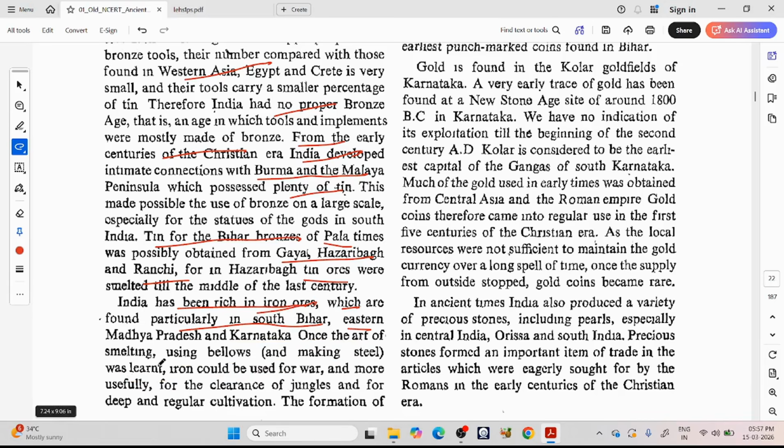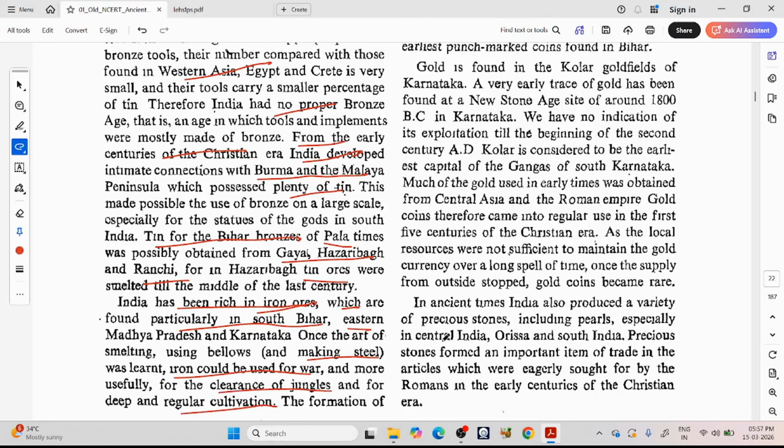So once we learn this smelting and making steel technique, mixing some other metals to make it strong and making a strong metal called steel, now it can be used to wage wars by making weapons. Make better knives and clear jungles for deep and regular cultivation, etc.